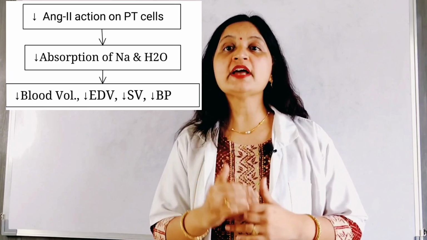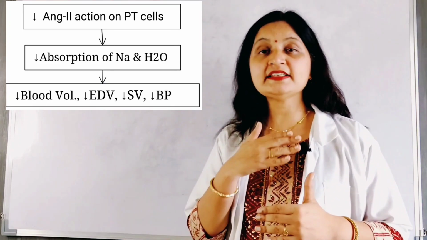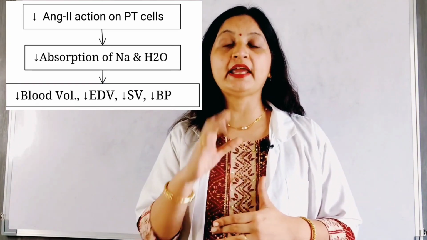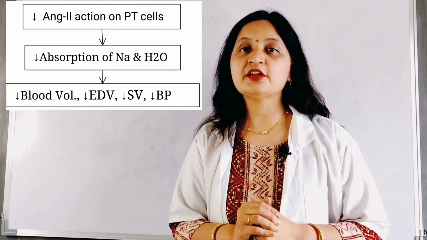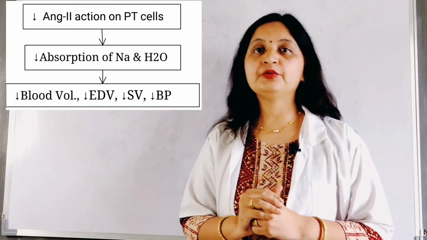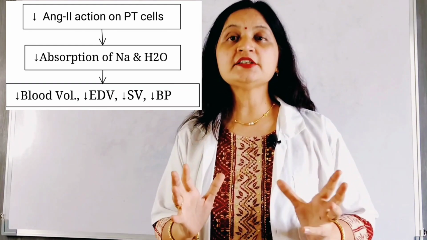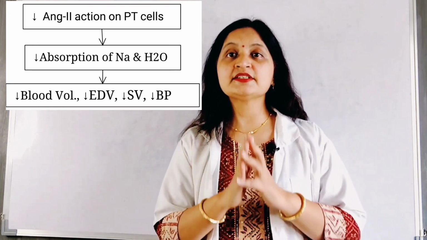Also, angiotensin 2 has a direct action on the proximal tubules, and this is the site where there is increased reabsorption of sodium and water. By reduced angiotensin 2 action, there is increased excretion of sodium and water in the proximal tubular cells of the kidney, and this decreases the fluid volume and the cardiac output. So angiotensin 2 lowering, through various mechanisms, decreases the fluid volume, the cardiac output and the peripheral vascular resistance, and lowers the blood pressure.